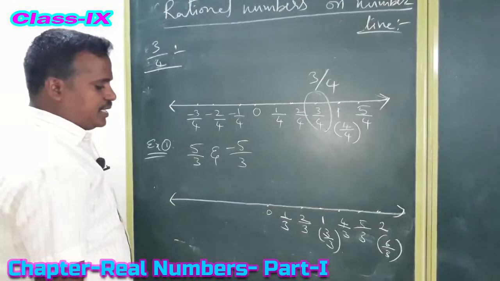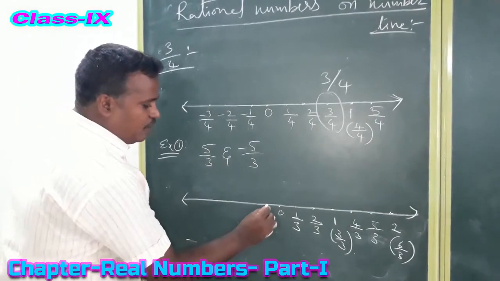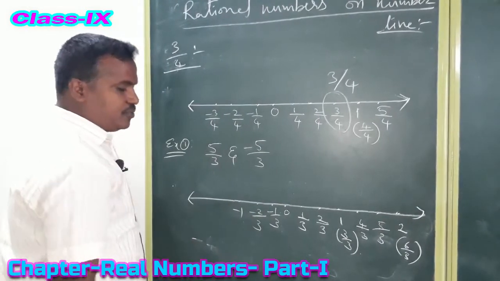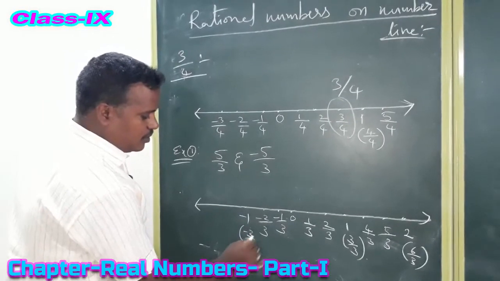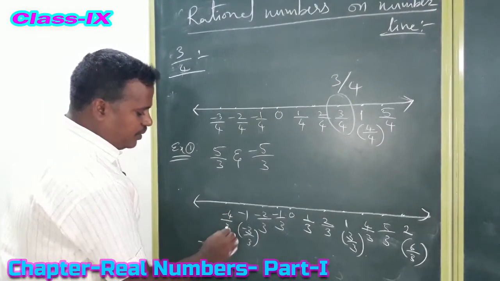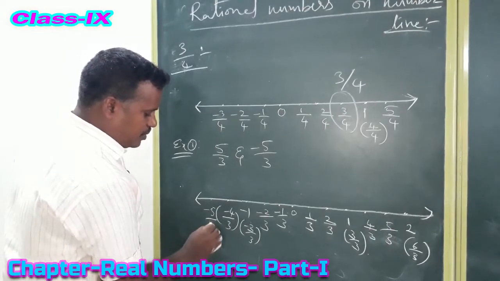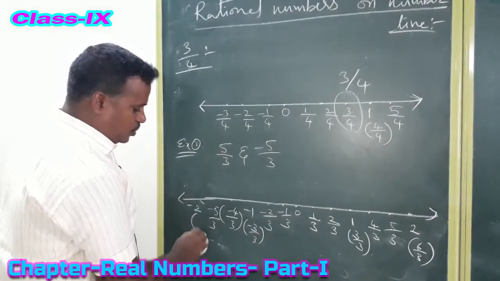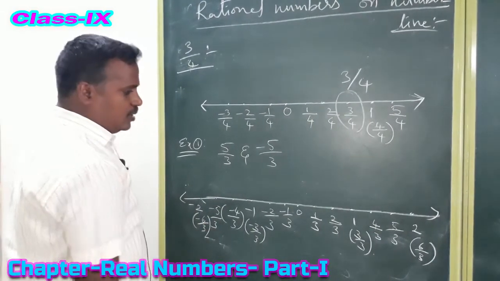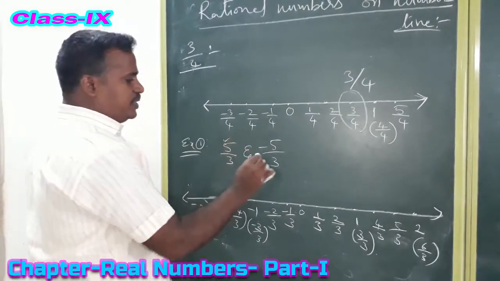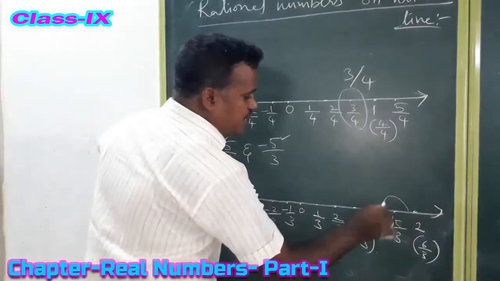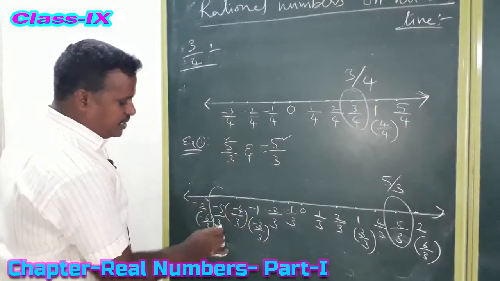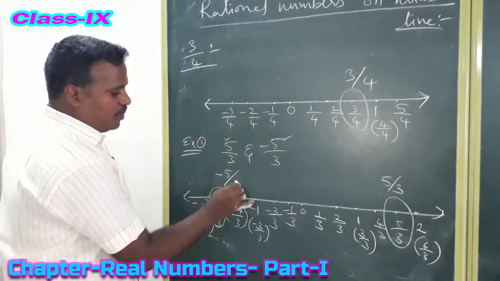That is the right hand side. Now the left hand side is also in the same manner. Minus 1 by 3, minus 2 by 3, minus 3 by 3 means minus 1. Next minus 4 by 3, minus 5 by 3, next minus 6 by 3 means minus 2. So what do we need to represent on the number line? 5 by 3 and minus 5 by 3. So this is 5 by 3 on the number line, and this is minus 5 by 3 on the number line.